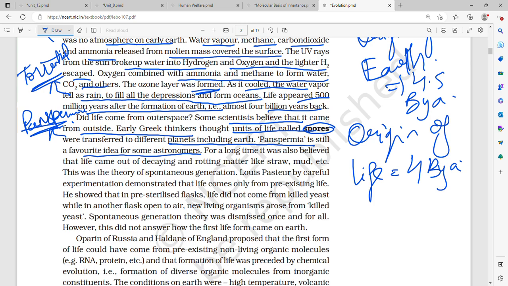It is also called the cosmozoic theory, or the theory of panspermia, and it was given by Richard Helmholtz. The term spore and panspermia was given by Arrhenius.